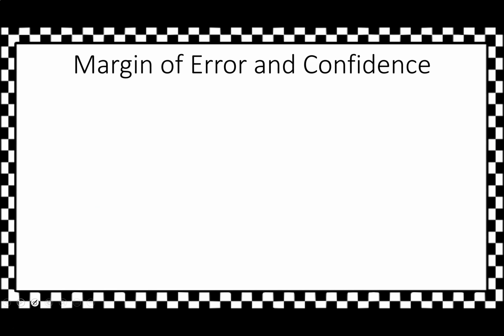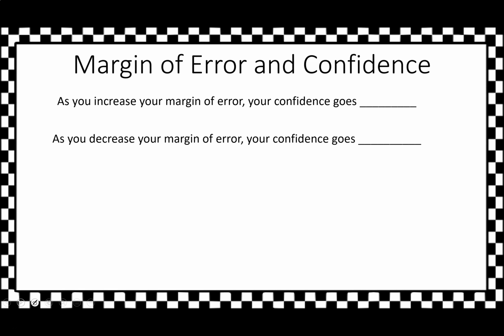So let's talk about margin of error and confidence. We did an example on the last slide, but see if you can fill in the blanks. Go ahead and pause the video. All right, what did you say? As you increase your margin of error, think about the jelly beans, plus or minus 50. As we increase the margin of error, what happens to your confidence? It goes up, right? Because we've got this wider range.